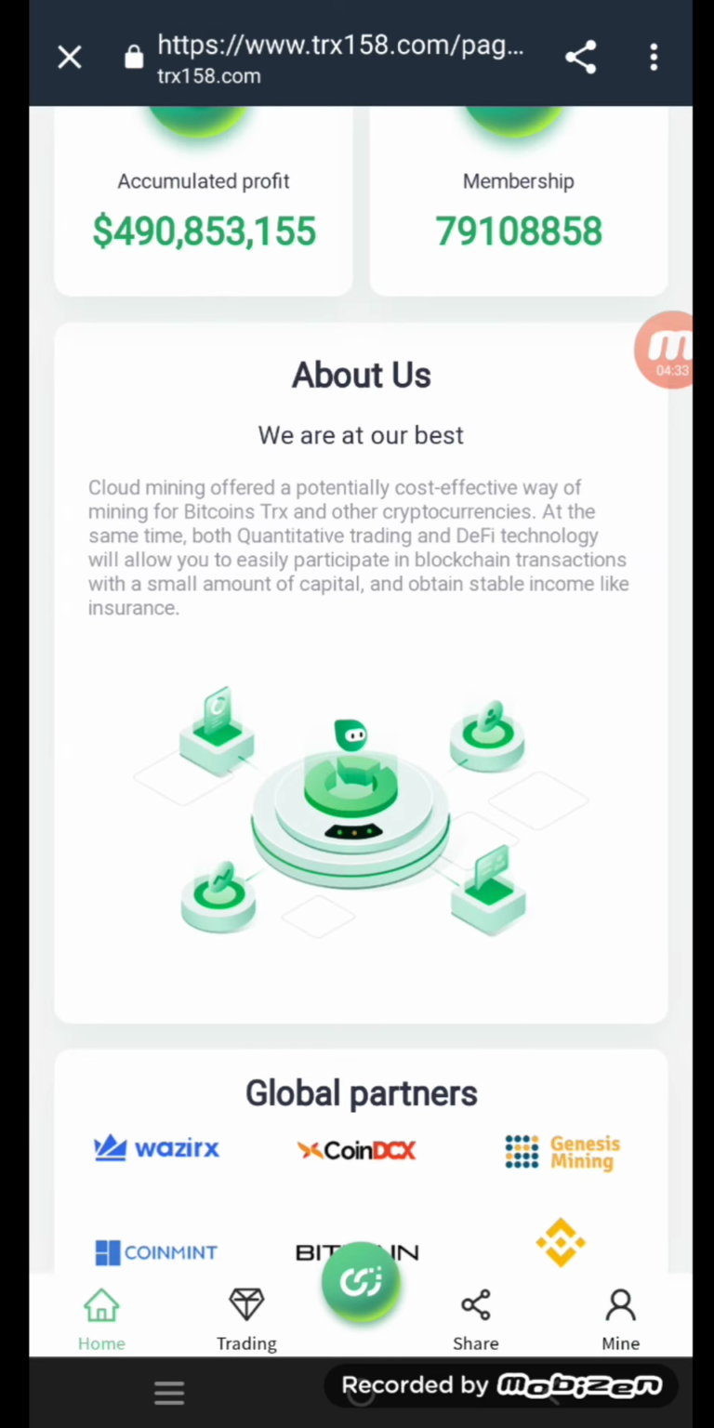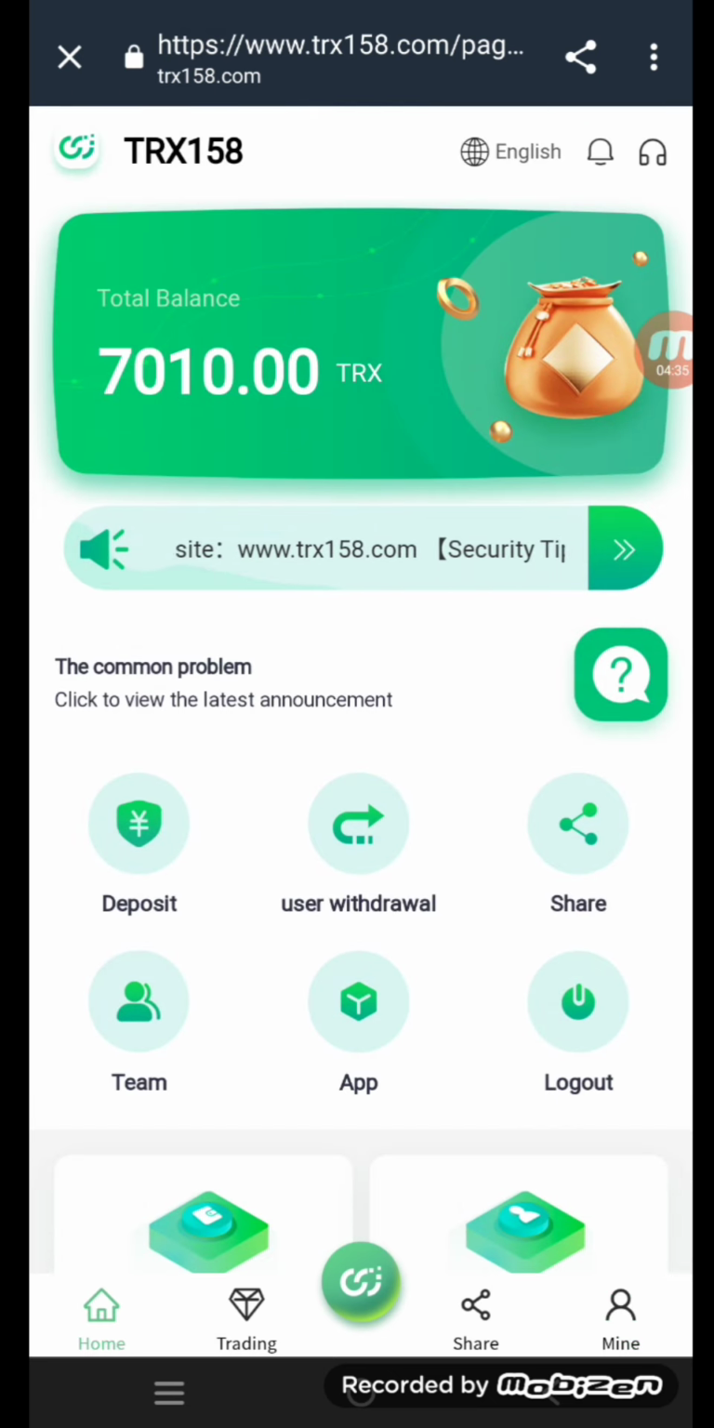So friends, I have given you the total review about this website, how you can deposit your money and how you can withdraw your money. As you can see, this is the most profitable website. So join this website and earn more and more money.